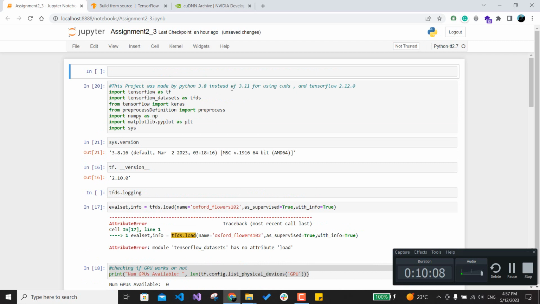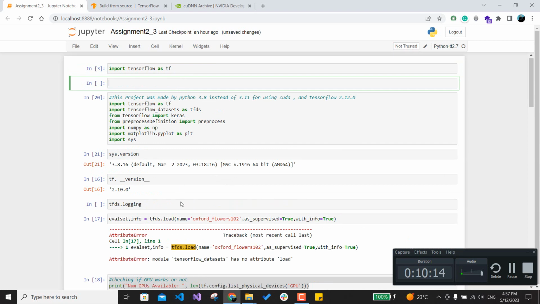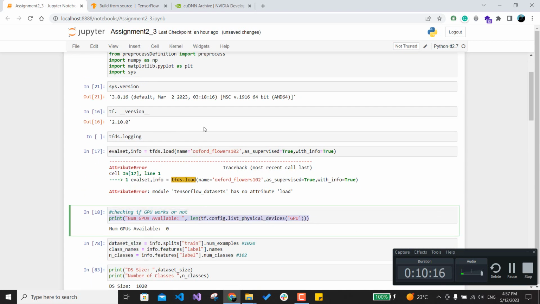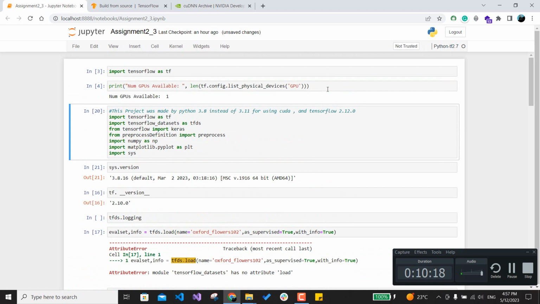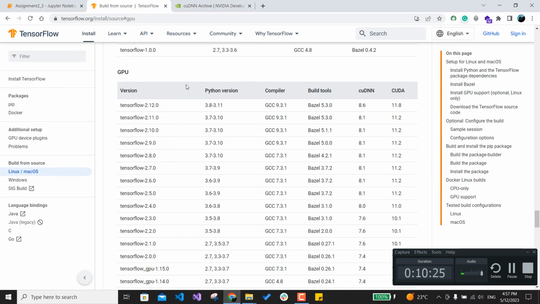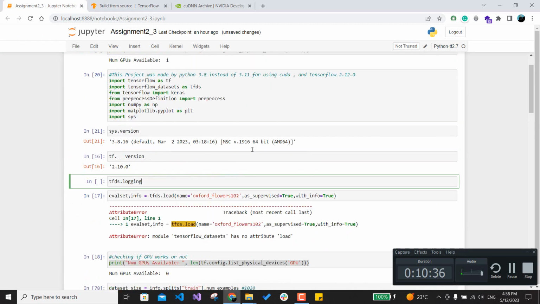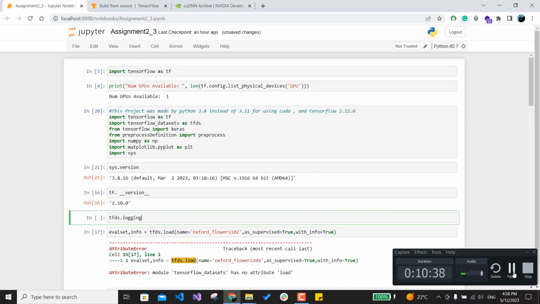And to show you that this already worked with me, I can go ahead and import Tensorflow and check if my GPU is working now, and Tensorflow can see my GPU now. So the summary of this video: don't go ahead and download the latest version because it will not work. It will not see your GPU.